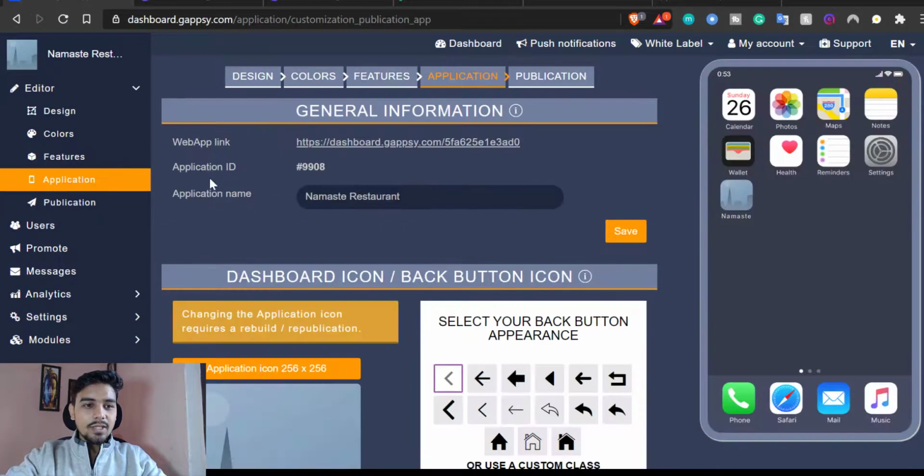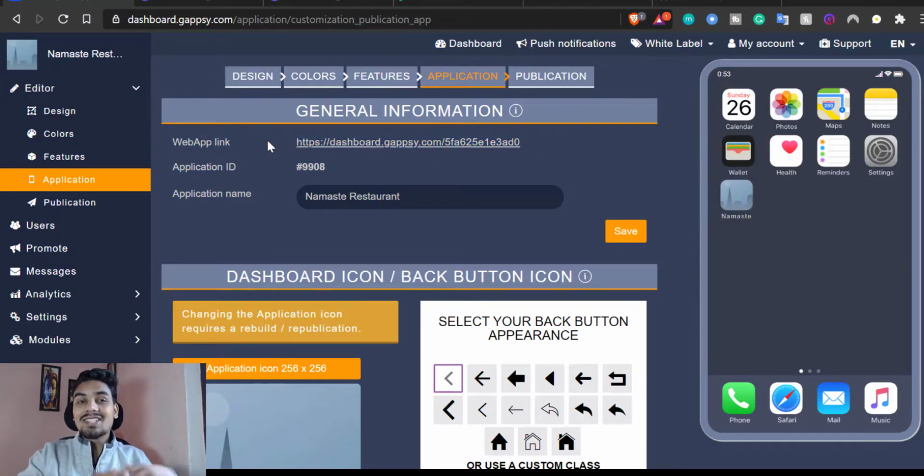Now this is fun. So we have designed this, we have given specific colors and then specific features, and then we want to make these final changes, right? So this is the application name. This is important because this will be showing up everywhere. And then this is the web link. You cannot change it, very important, because this is where your application is getting published.